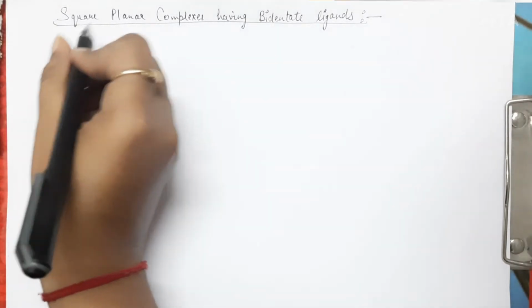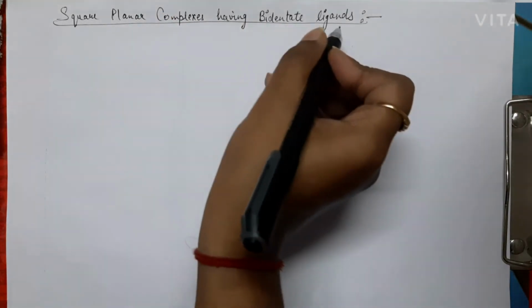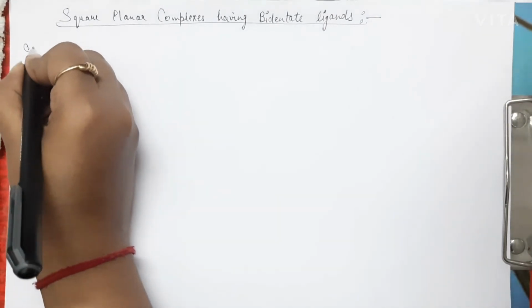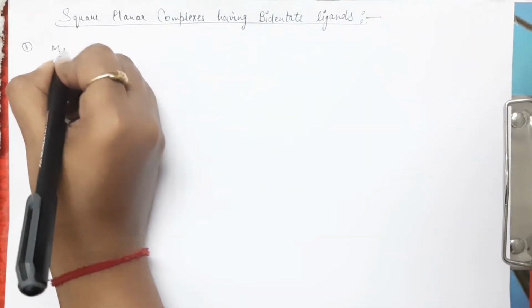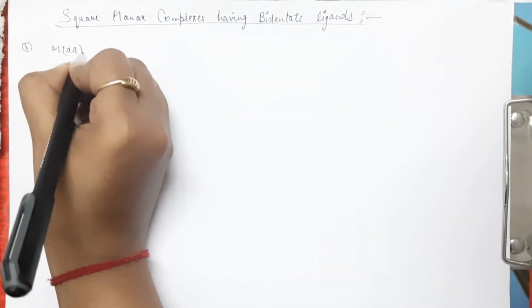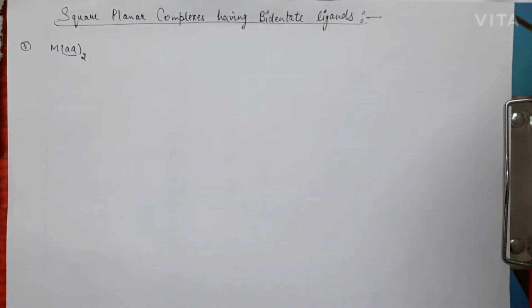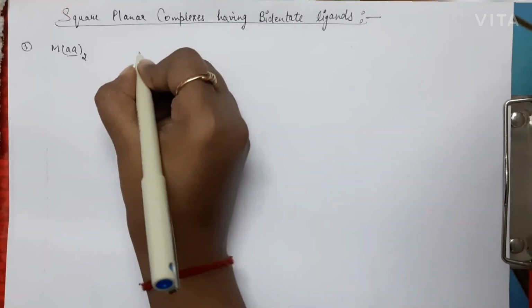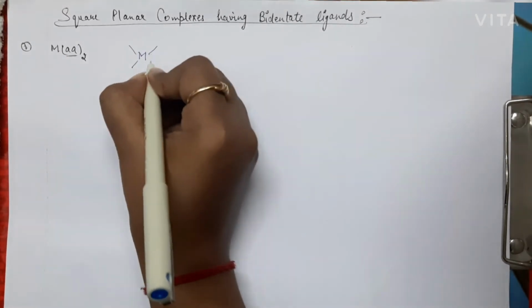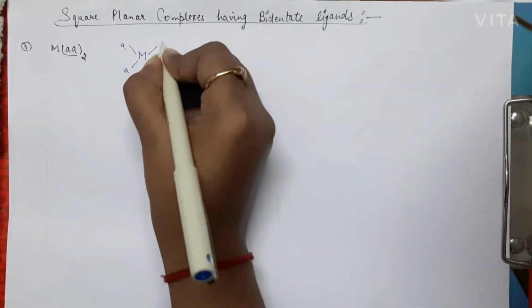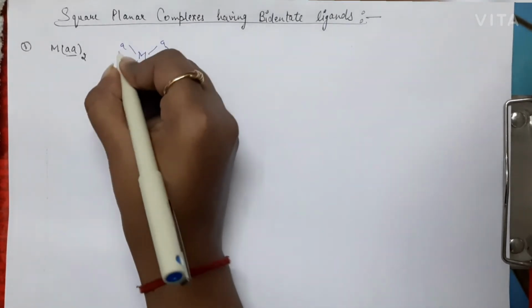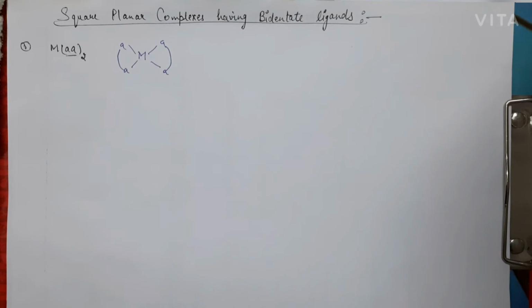So in square planar complexes having bidentate ligands, first we are going to discuss the complexes of the type MA2A2, where this is a type of bidentate ligand which I am showing with AA. If we have a metal and two ligands attached like this, this is how we show the bidentate ligands.